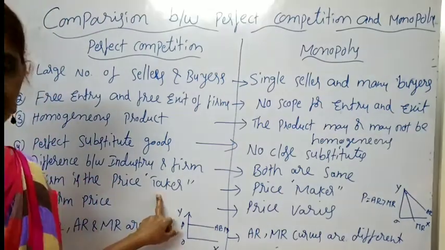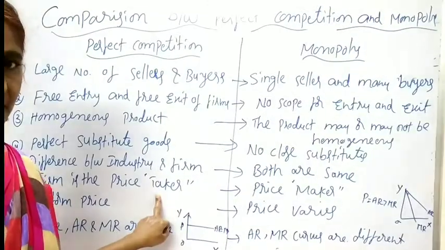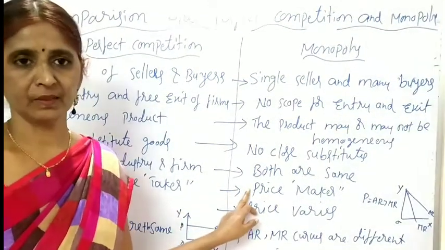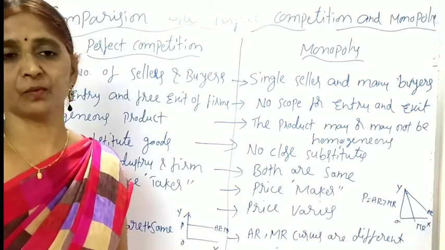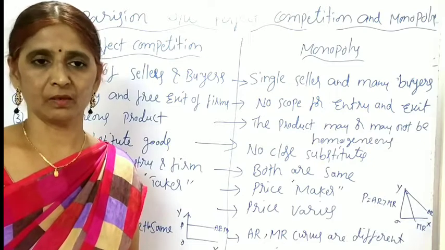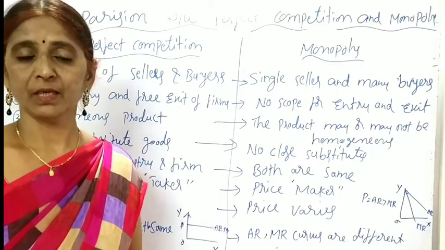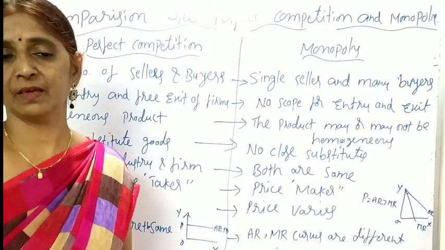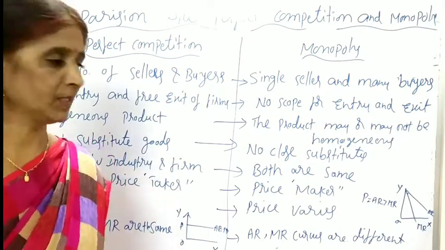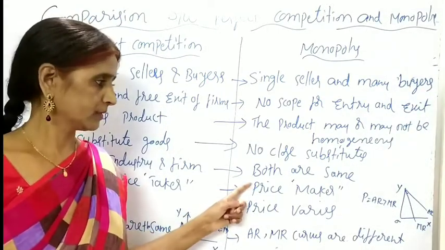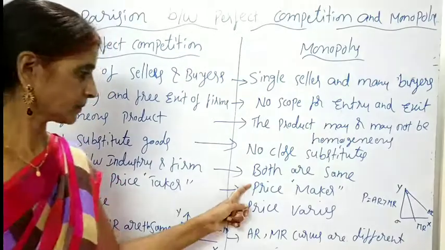It accepts the price decided by the industry. But the monopoly seller is a price maker. He is able to decide the price for his product, and he is able to decide the supply of his output also. But at the same time, deciding both price and supply output is not possible for him. Whatever it may be, he is able to decide the price of his product. Hence the monopoly seller is called the price maker.